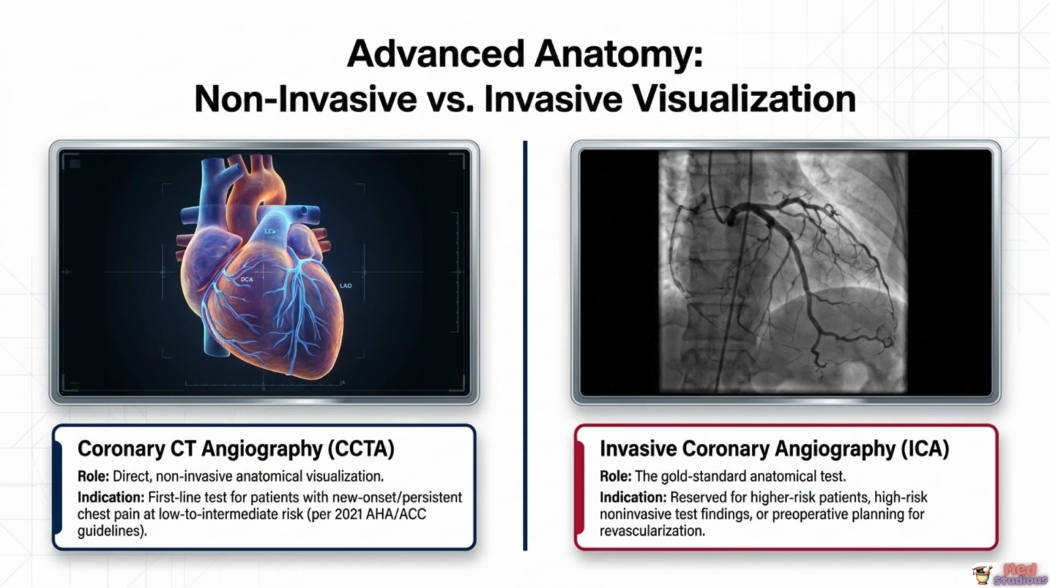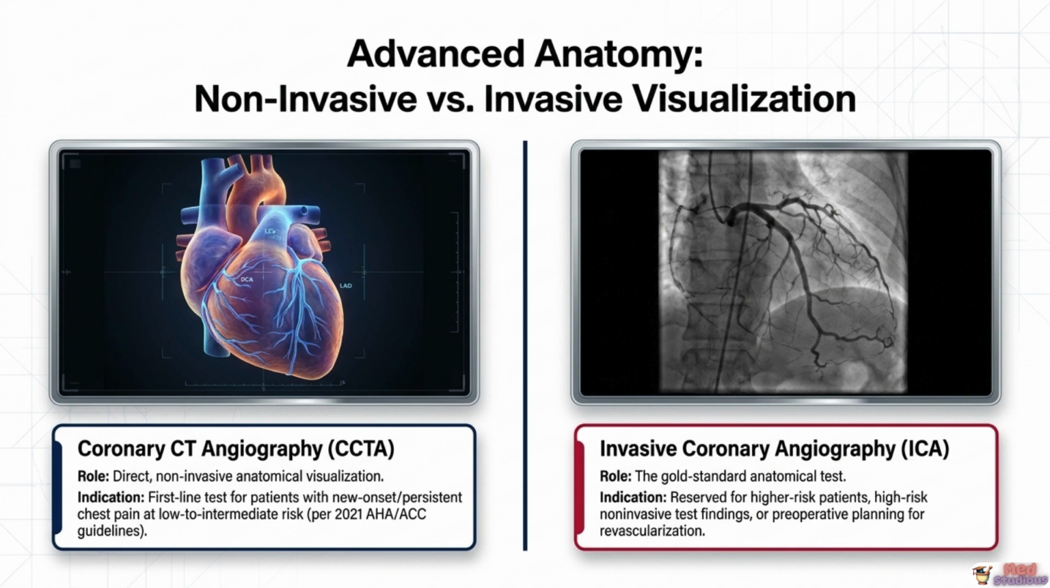When direct anatomical visualization of the coronary arteries is needed, two major options exist, each with a distinct role. Coronary CT angiography, or CCTA, provides direct, non-invasive visualization of the coronary anatomy, and per the 2021 AHA and ACC chest pain guideline, it has become an increasingly prominent first-line test for patients presenting with new onset or persistent chest pain who fall into the low to intermediate risk category. Its major advantage is that it avoids the risks associated with an invasive procedure while still providing detailed anatomical information about plaque burden and stenosis severity.